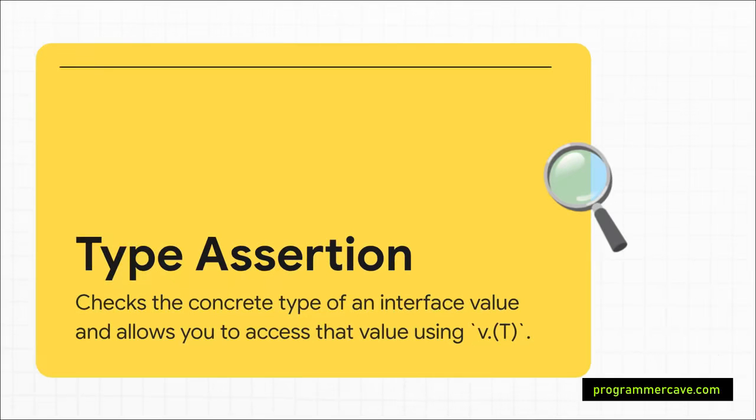All right, let's move on to a more specialized tool, type assertion. When you have an interface, it's like a box that can hold anything. You don't know what's inside just by looking at the box. So you can't really convert the box itself. What you want to do is figure out what's inside it. An assertion is basically you saying, hey, I believe there's an integer in this box, and I want to take it out and use it.